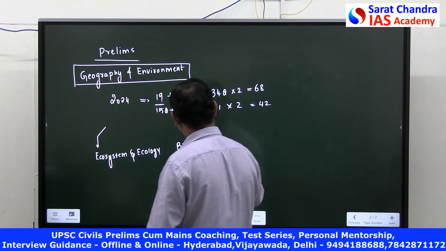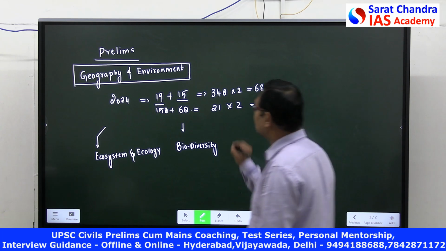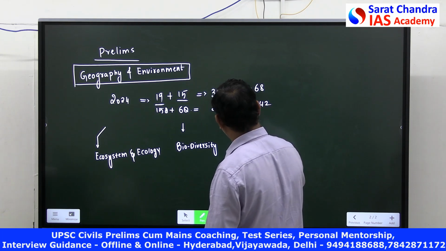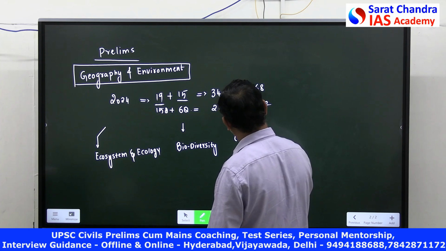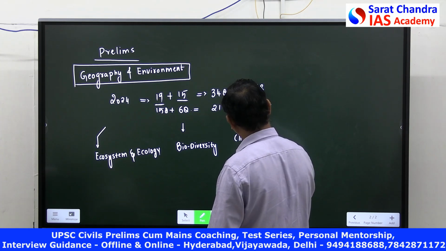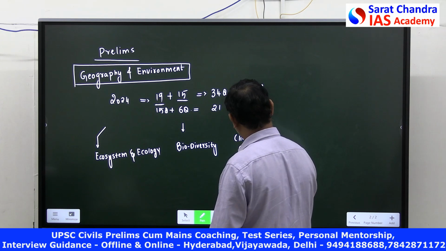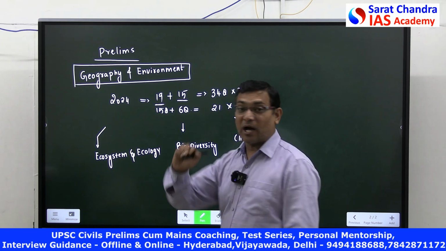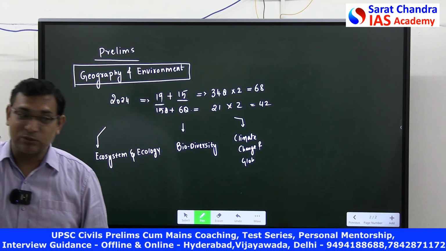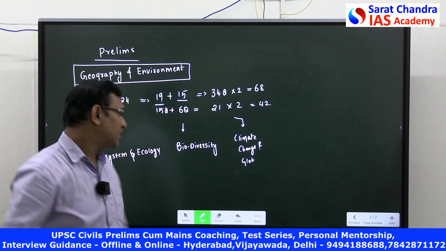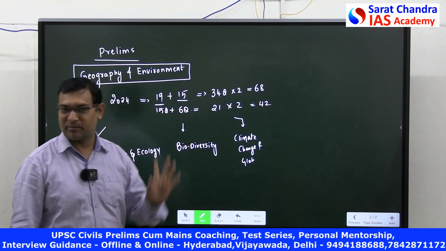Third chapter, climate change and global warming. I told you Arctic, Antarctic. I gave you question. I have shown you question. Right? That question only you can answer when you study about this chapter in environment.